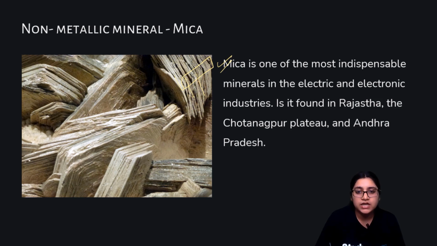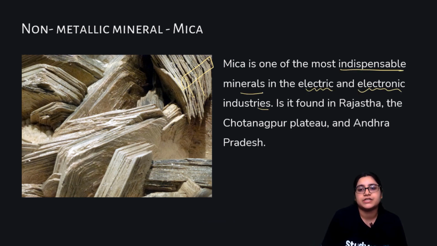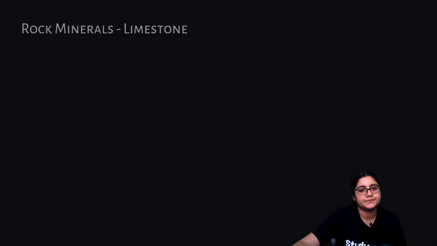It can be without color also, like clear, black, green, yellow, brown. Say a name and it will be like that. You can find mica in almost all colors, not all colors. So mica is one of the most indispensable minerals in the electric and electronic industries, found in Chota Nagpur Plateau, Rajasthan and Andhra Pradesh. All right.